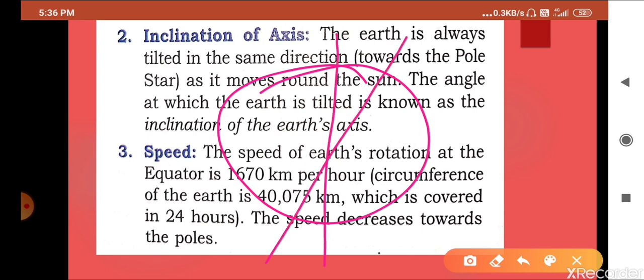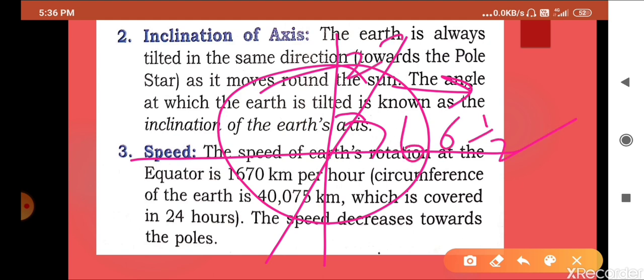So this angle is known as the inclination of the earth from its axis, and that is north, and that is the pole star. So we think it is tilted 23.5 degrees from its straight or vertical axis.